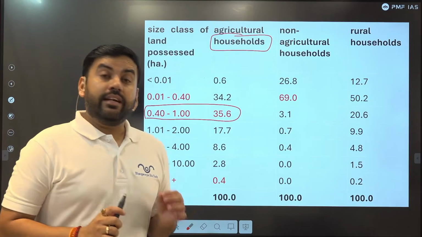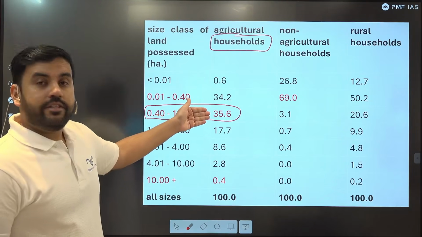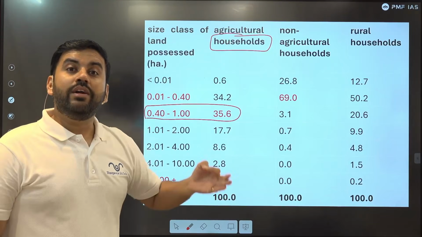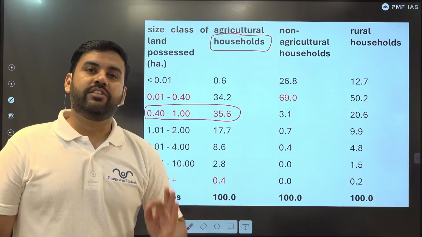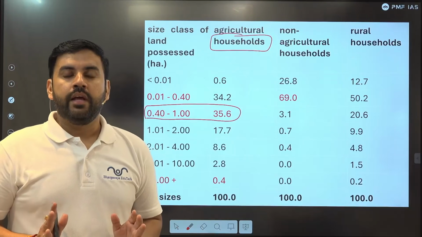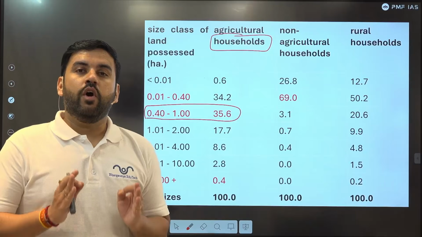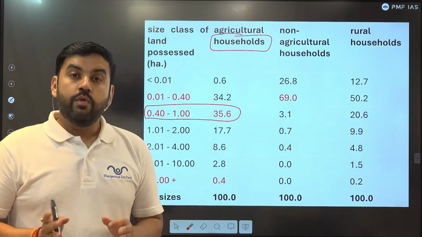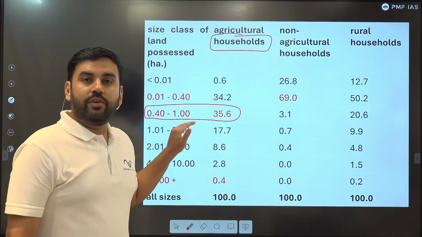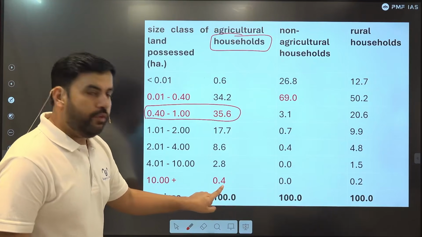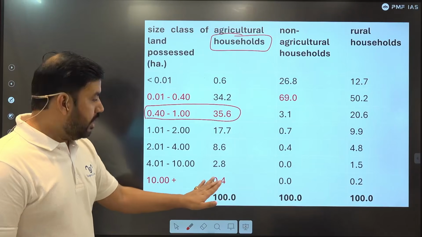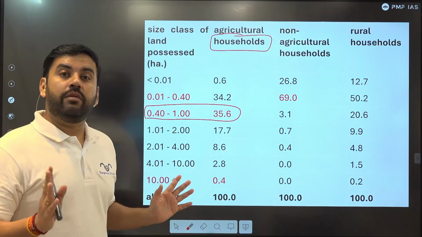That is, the majority of India's population involved in agriculture does not even have more than 1 hectare of land. Imagine the case. 35% of rural Indian households involved in agriculture have less than 1 hectare of land. Only 0.4% of them have more than 10 hectares, the largest farm holders.